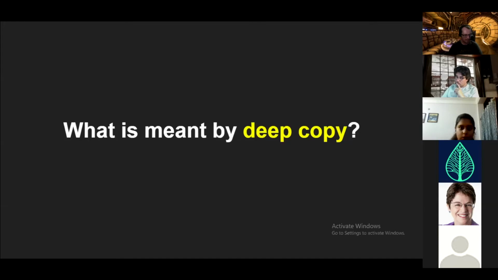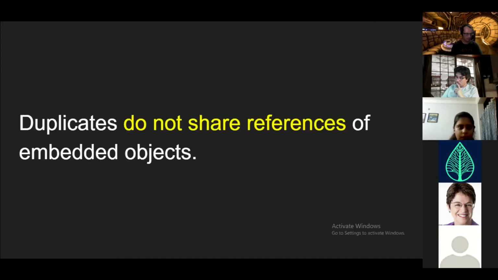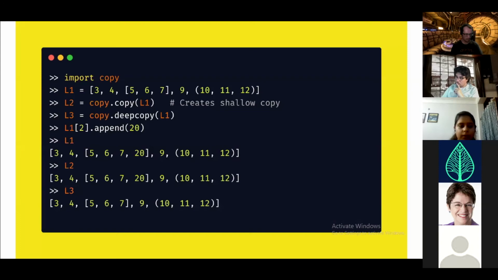And now deep copying works just opposite to what we learned in shallow copying. Duplicates do not share references of embedded objects. What do I mean by this? Python has a built-in module named copy. I did an import copy, then I initialized the list. Then I am trying to do copy.copy, which creates a shallow copy. So L2 is a shallow copy of L1, while L3 is a deep copy of L1.